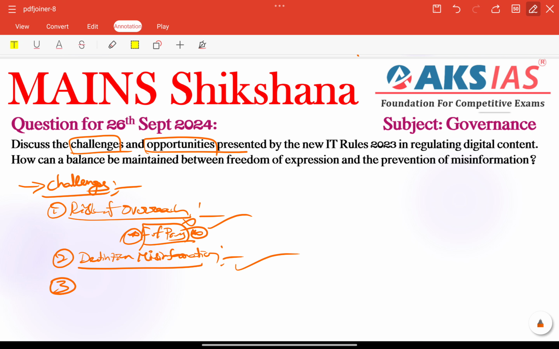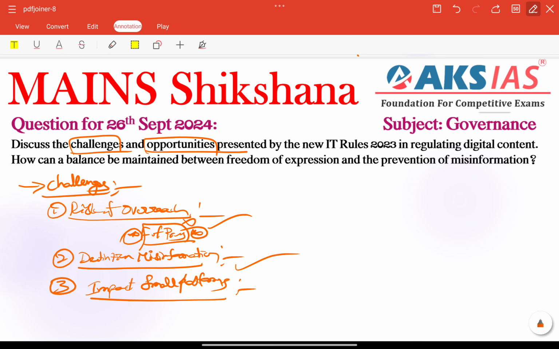So next we have impact on small platforms. That is also very important, because very big platforms, larger companies like Meta or Google, can afford compliance.